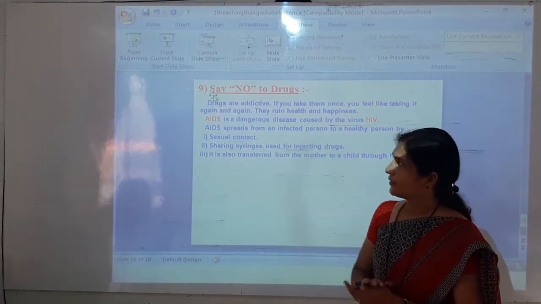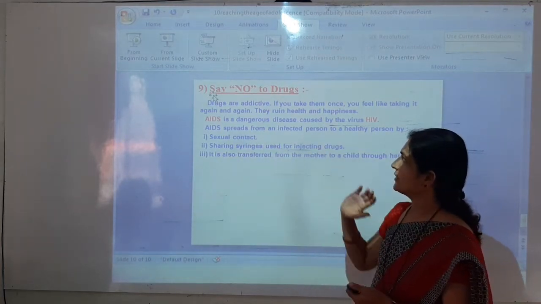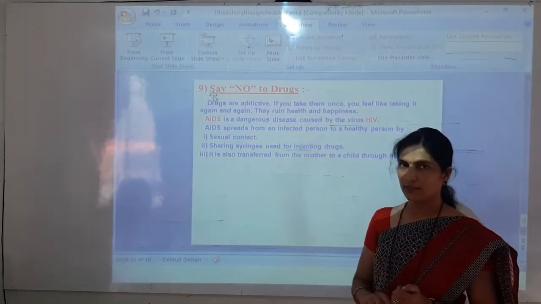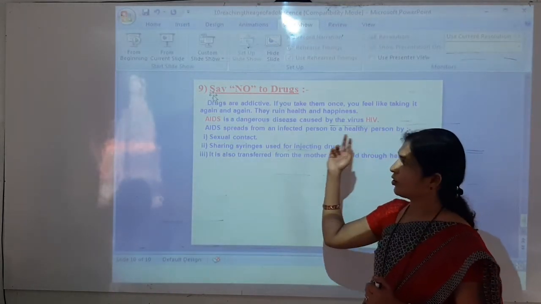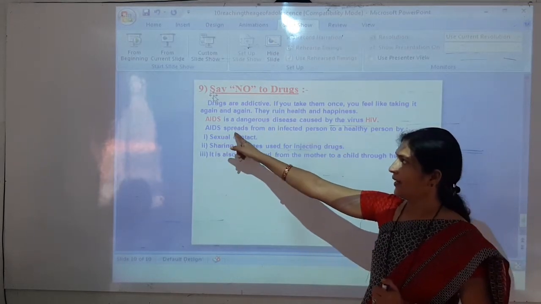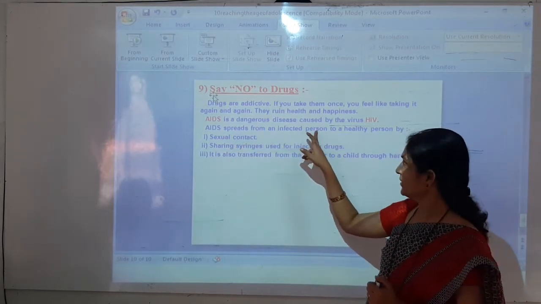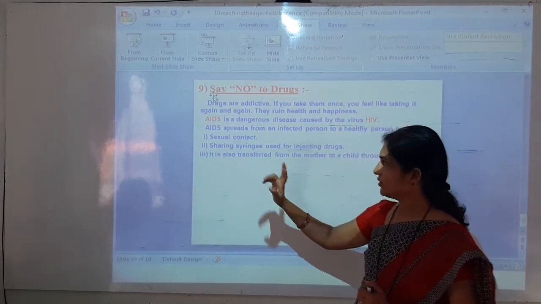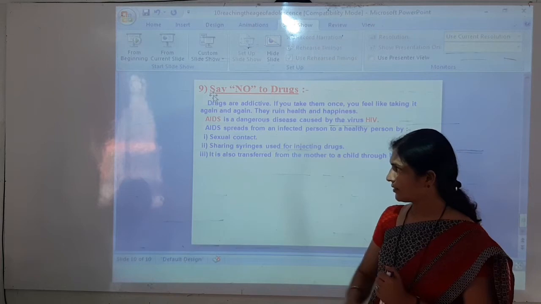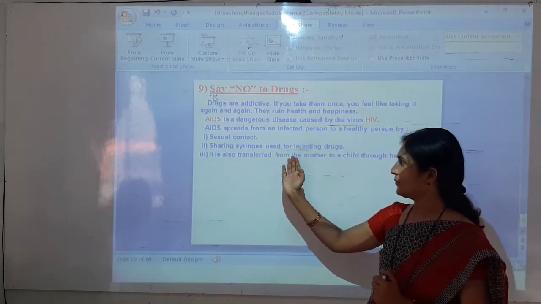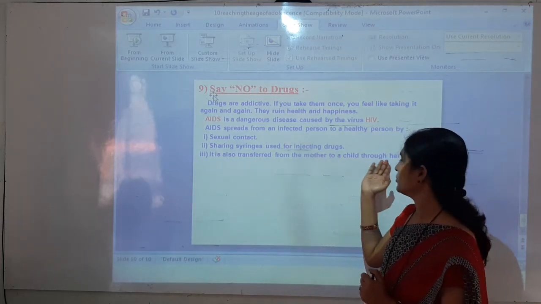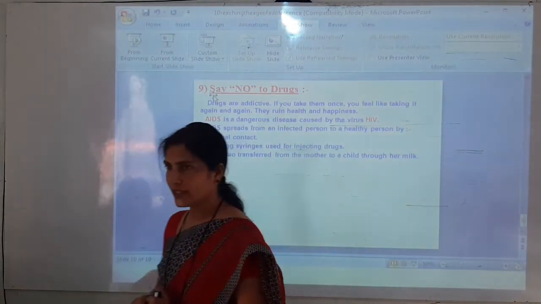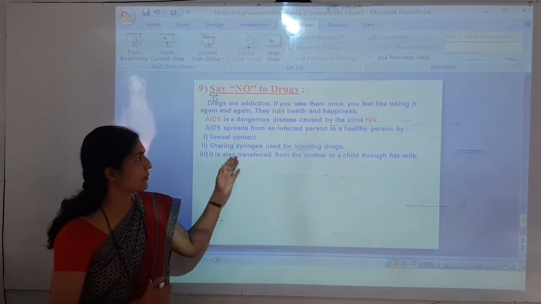Now here it is given, AIDS, the dangerous disease caused by the virus HIV. HIV is the virus and this virus causes the disease AIDS. AIDS spreads from an infected person to a healthy person by sexual contact, sharing syringes used for injecting drugs, and it is also transferred from the mother to a child through her milk. So in this way, this disease spreads by these three